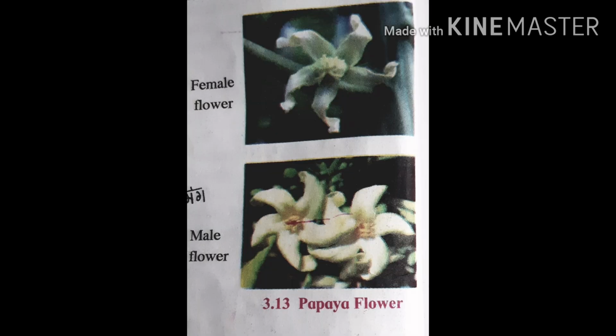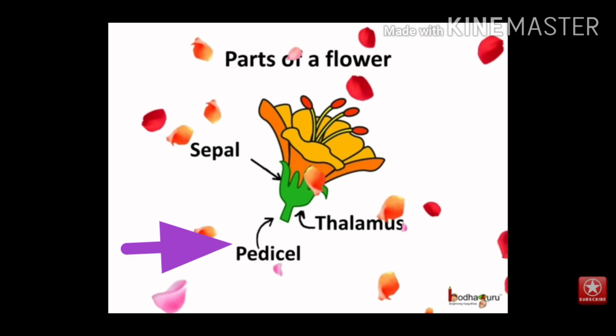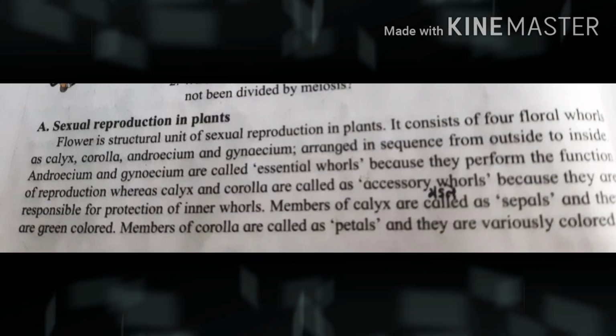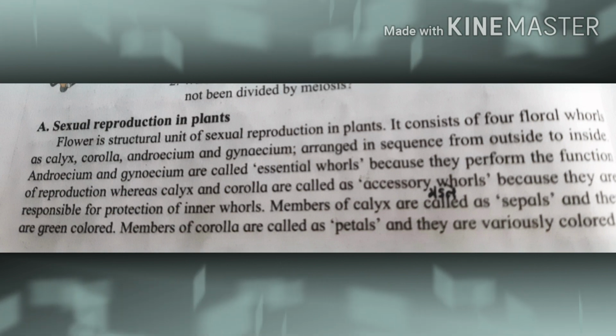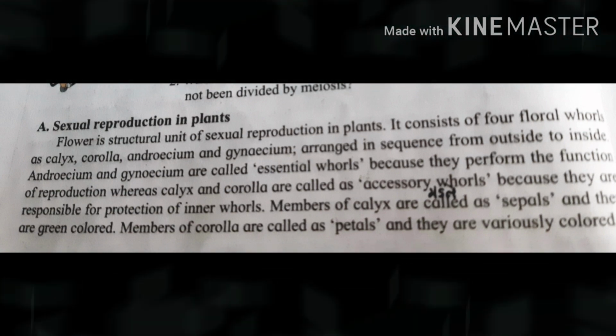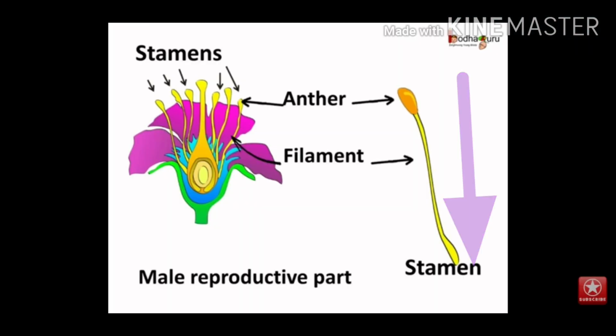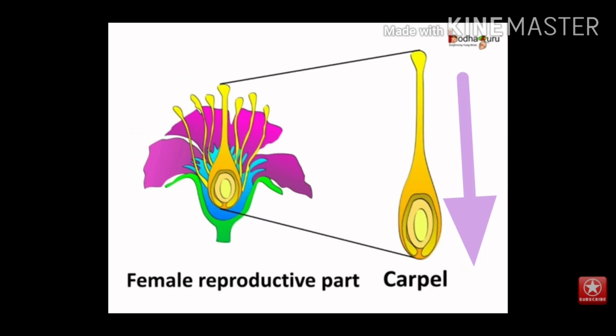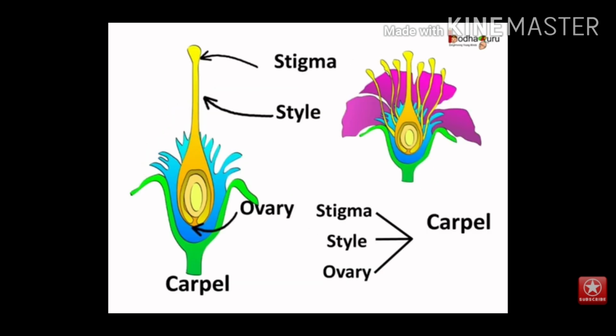Many flowers have stalk for support called pedicel, and such flowers are called pedicellate, whereas flower without stalk is called as sessile. Androecium is male whorl and members are called as stamens. Gynoecium is female whorl and members are called as carpels. They may be separate or united.